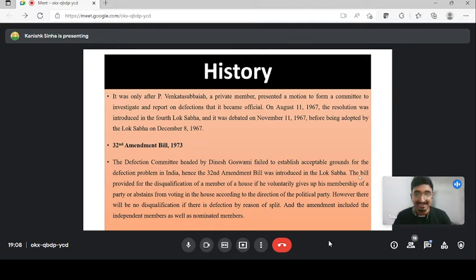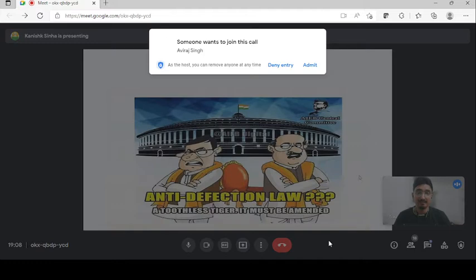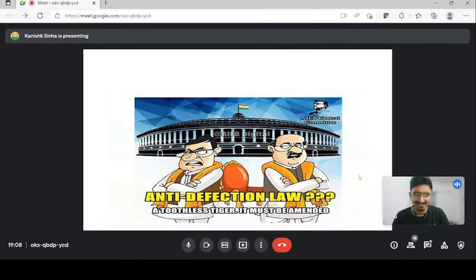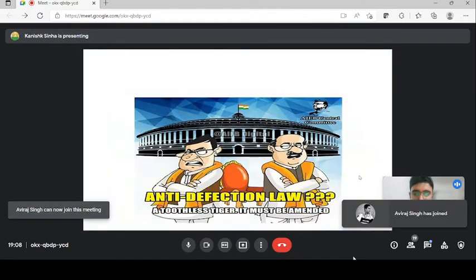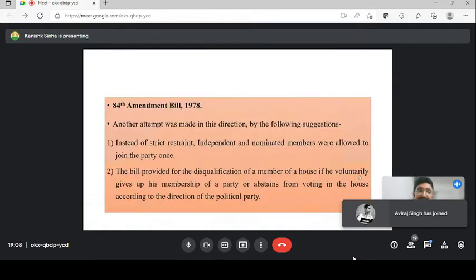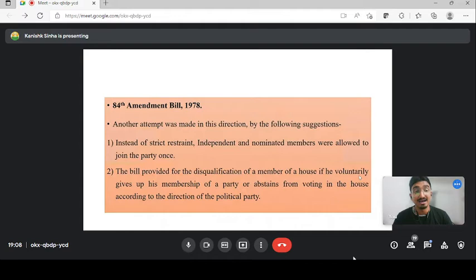Moving to the next slide, guys. Again, another amendment bill was brought. So this is just an image. You don't have to take it into consideration. Next slide. After the 32nd Amendment Bill, another amendment bill was brought, guys. That is the 84th Amendment Bill. So first is the 32nd Amendment Bill in 1973.